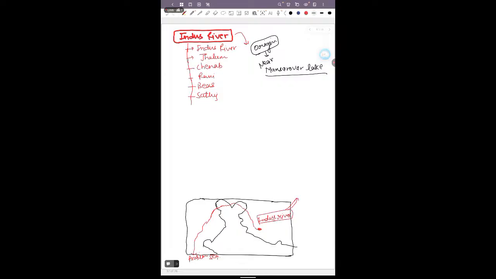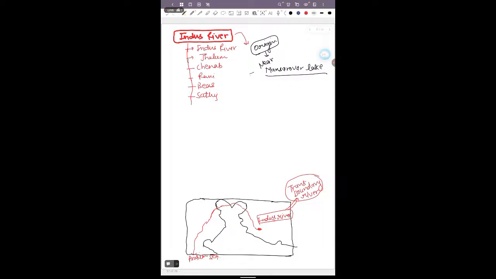It is also known as a transboundary river. Why is this river called a transboundary river? Because the origin of the Indus river is beyond the Himalayan mountain system.